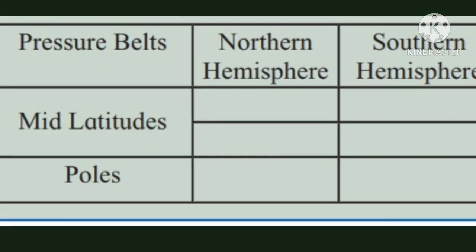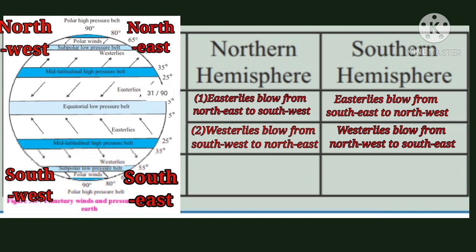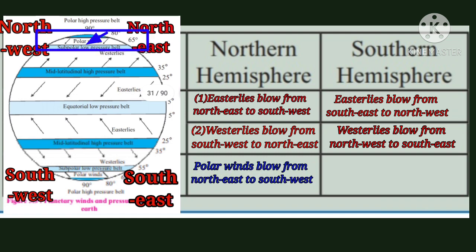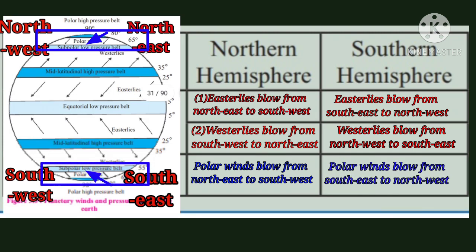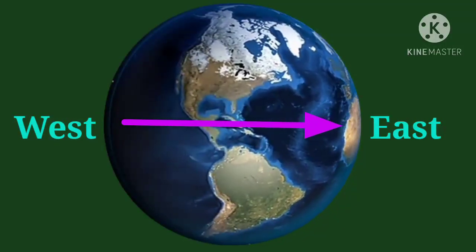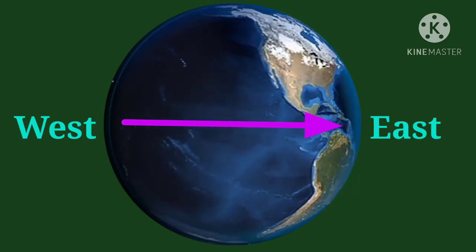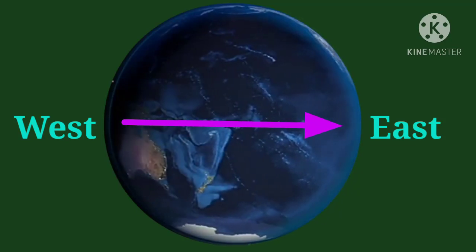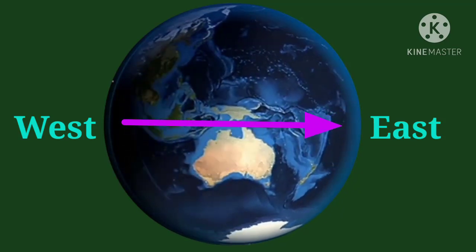The second pressure belt is the poles. Here in the northern hemisphere, polar winds blow from northeast to southwest, and in the southern hemisphere, polar winds blow from southeast to northwest. When we consider the earth as a whole, we find the direction of the winds is influenced by the rotation of the earth.